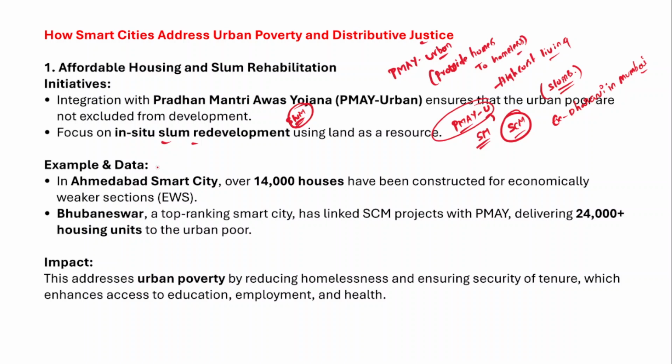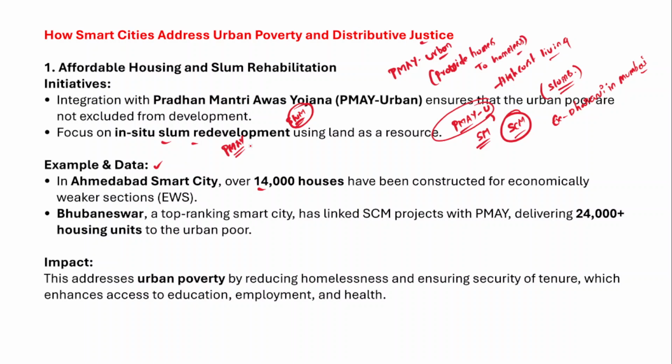So one best example would be Ahmedabad smart city, right? Over 14,000 houses have been constructed as part of the Pradhan Mantri Awas Yojana for the economically weaker sections in Ahmedabad city. So therefore, we have provided affordable housing for the slum dwellers. And another best example would be Bhubaneswar, right?